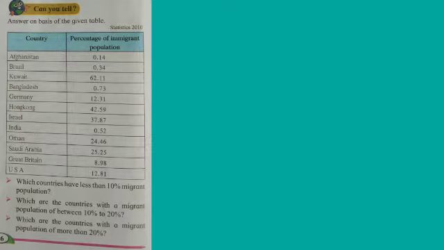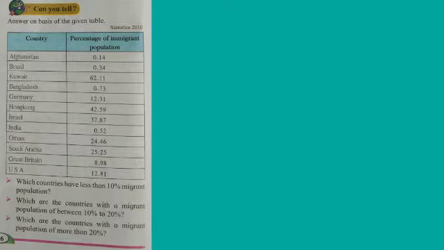Second question, which are the countries with a migrant population of between 10% to 20%? Germany and USA are the countries with a migrant population of between 10% to 20%. Third question, which are the countries with a migrant population of more than 20%? And the answer is Kuwait, Hong Kong, Oman, and Saudi Arabia are the countries with a migrant population of more than